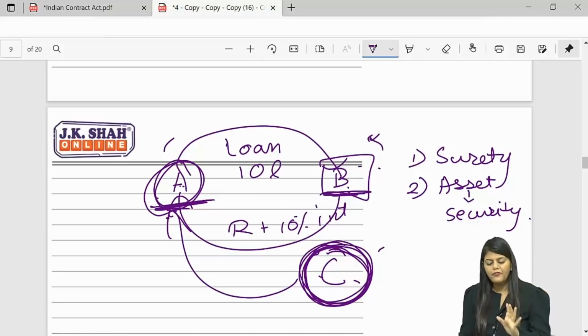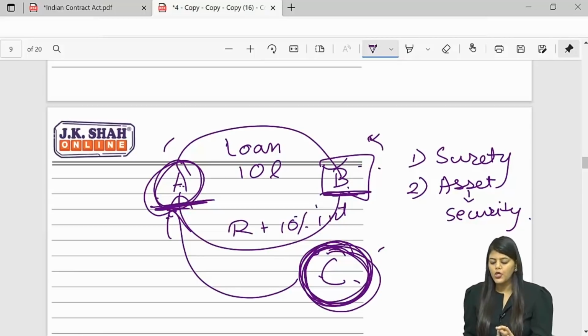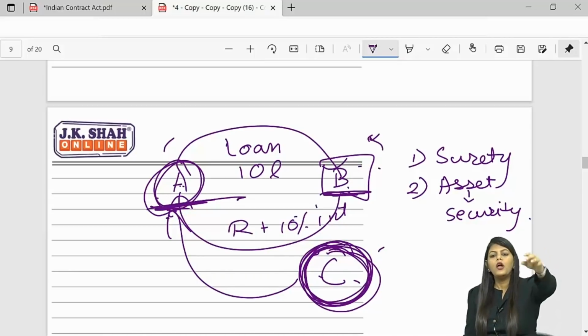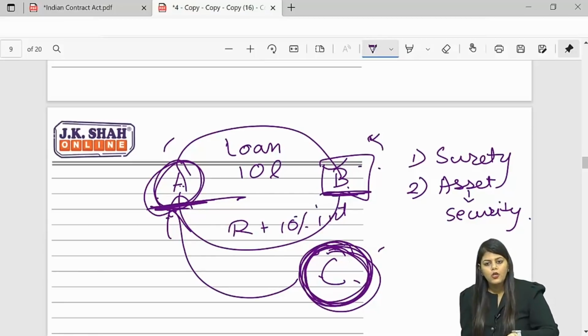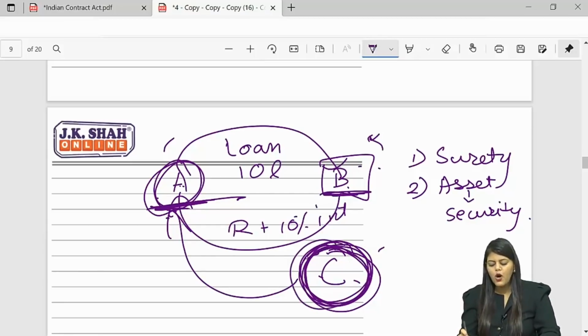And B defaults. Therefore, C had to pay everything to A. Now in that particular case, bacha, C can tell A, you got your money, I paid you. Now please give me those assets which you have as security, because now I want to sell them and recover my money. So C has a right to ask for the principal debtor's securities from Mr. A, that is the creditor, if any.